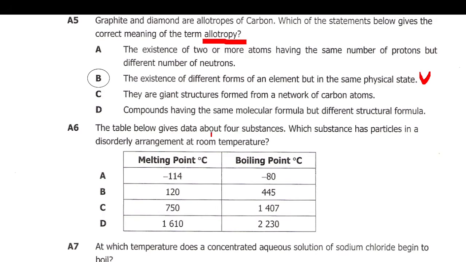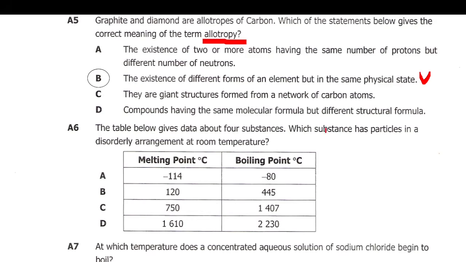The table below gives data about 4 substances. Which substance has particles in a disorderly arrangement at room temperature? So the table below gives data about 4 substances. Which substance has particles in a disorderly arrangement at room temperature? Alright, so let's look at melting point in degrees Celsius and boiling point in degrees Celsius. So M, we are told this substance has a melting point of around negative 114 degrees Celsius and also a boiling point of around negative 80 degrees Celsius.